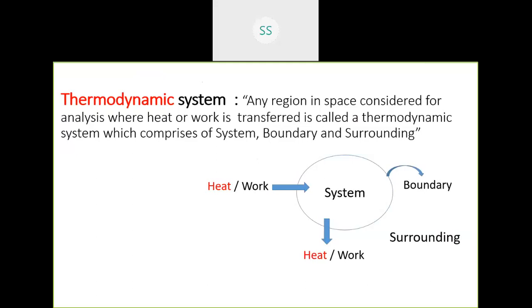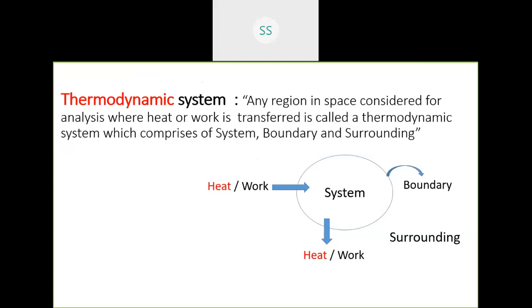In a closed system, mass remains constant. Only heat is exchanged across the boundary. In an open system, simultaneously both mass as well as heat will be transferred through the wall to the surroundings.